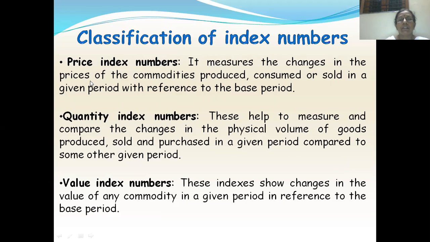What is a price index number? If you want to measure the changes in the prices of different commodities which are produced or consumed over a given period of time, compared with some period, that is price index number. So statistically speaking, it measures the changes in the prices of the commodities produced, consumed, or sold in a given period with reference to the base period.